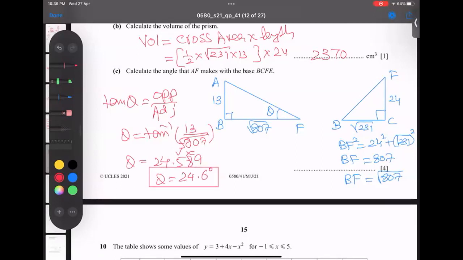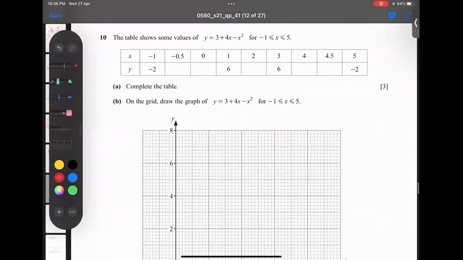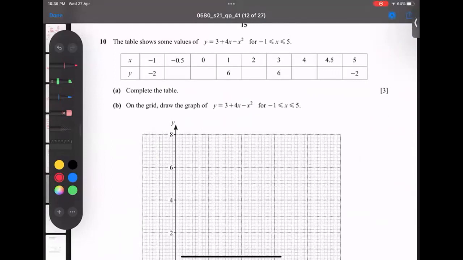So let's talk about the next part. We have a graph function question. How to get the values? Make sure, because some students make a mistake: while putting the values, we must use brackets. Without brackets, if we try to put the value, it becomes a wrong answer. So negative 0.5 plugs in here and here, negative 0.5 and negative 0.5. Without brackets on the power 2, you get a wrong answer.